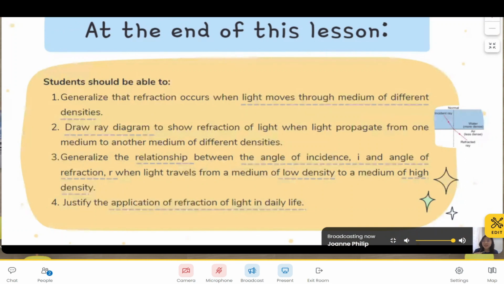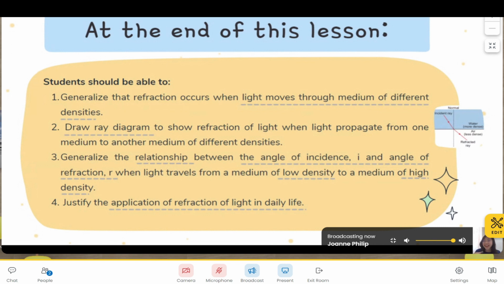At the end of the lesson, students should be able to, one, generalize that refraction occurs when light moves through mediums of different densities. So remember, it is different densities. If light moves through mediums of similar densities, then refraction does not occur. Refraction only occurs when light moves through mediums of different densities.